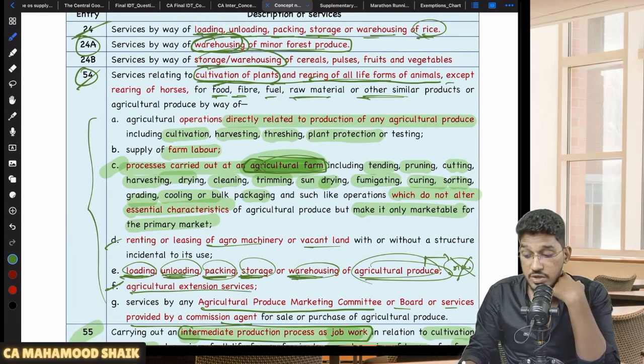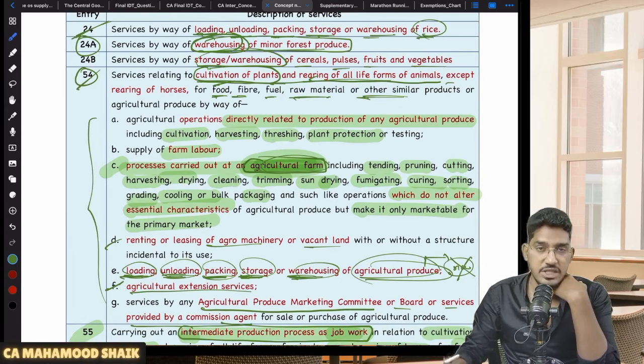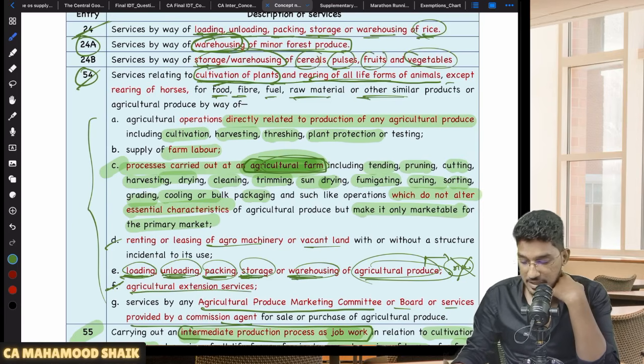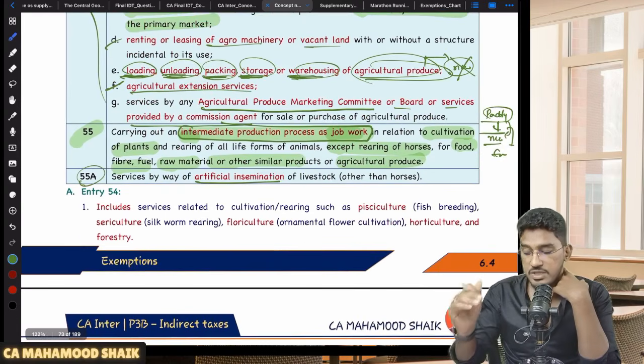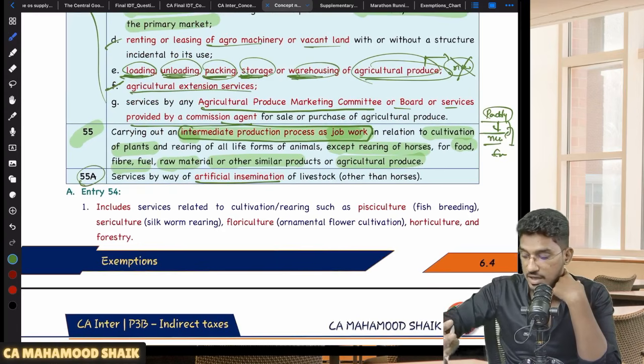Services by way of storage or warehousing of cereals, pulses, fruits and vegetables are exempted. So if someone is providing the services of storage or warehousing of cereals, pulses, fruits and vegetables, that is also exempted. Not just that, one more last one: services by way of artificial insemination of livestock other than horses.